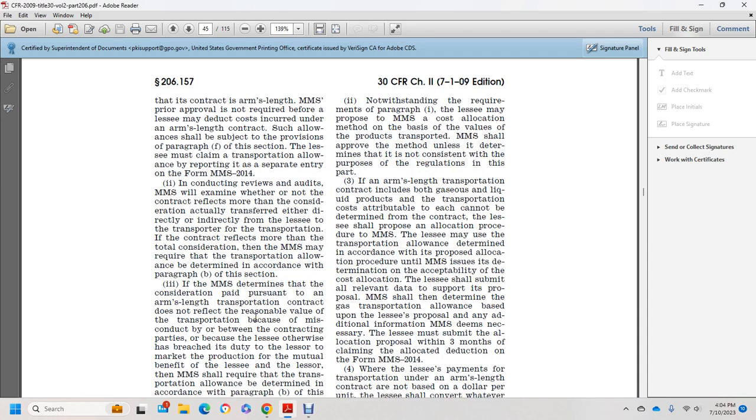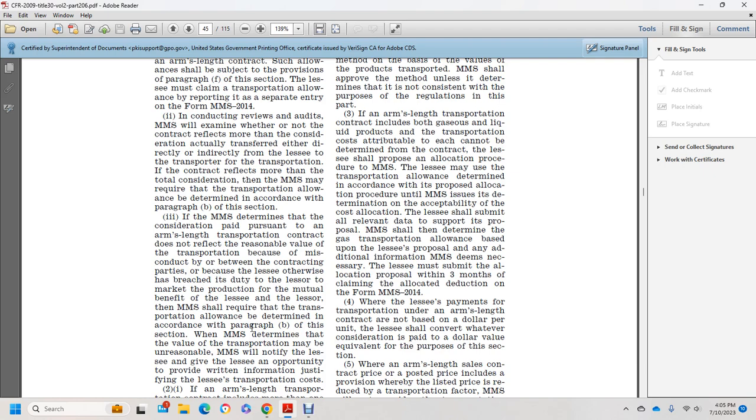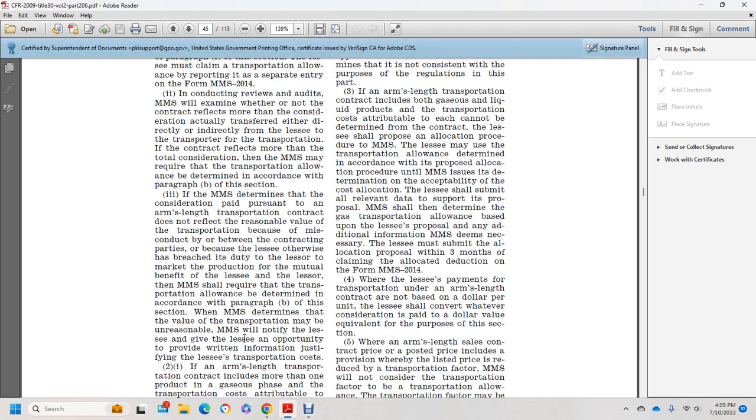This covers breach of the lessee's duty to market the production for the mutual benefit of the lessee and the lessor. The Minerals Management Service may require that the transportation allowance be determined in accordance with paragraph (b) of this section. If the Minerals Management Service determines the value of the transportation may be unreasonable, it shall notify the lessee and give the lessee the opportunity to provide written information justifying the lessee's transportation costs.